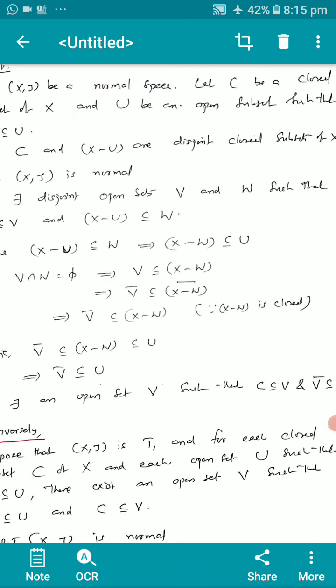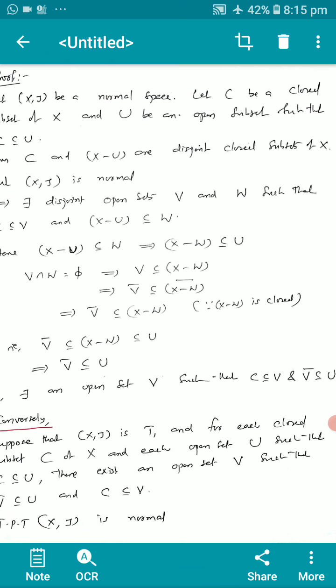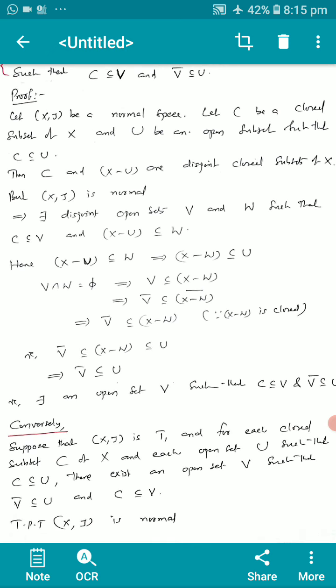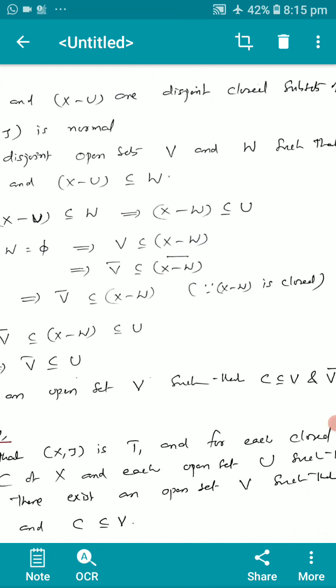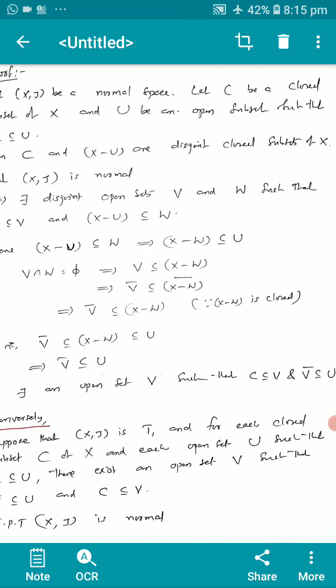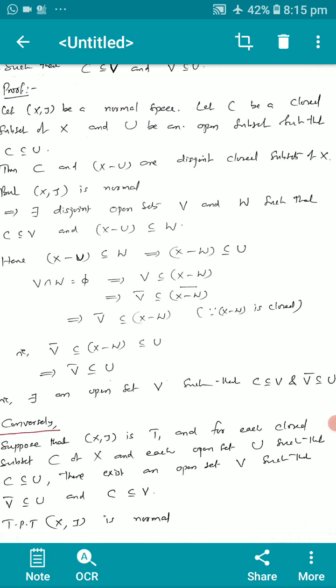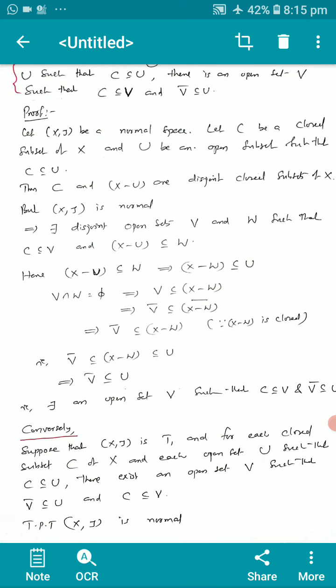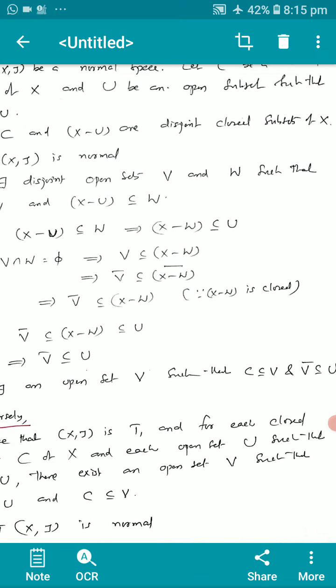Here, X minus U is a subset of or equal to W, which implies X minus W is a subset of or equal to U. V intersection W is phi, which implies V is a subset of or equal to X minus W, or V bar is a subset of or equal to X minus W bar, which implies V bar is a subset of or equal to X minus W because X minus W is closed. Or V bar is a subset of or equal to X minus W is a subset of or equal to U, or V bar is a subset of or equal to U.